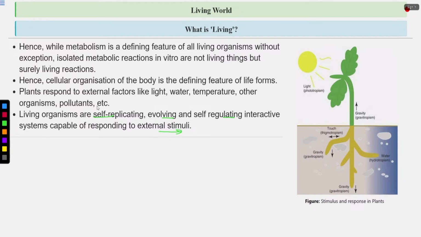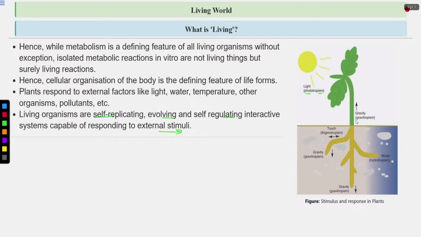So again, one of the features of living organisms is response to external stimuli. These external stimuli can be light or touch or gravity or water. Here we are talking about stimuli and responses in plants. So you can see phototropism. Photo means light, tropism means movement. So movement of the plant or part of the plant in response to light is phototropism. This movement can be positively phototropic or negatively phototropic. Positively phototropic means towards the light. Negatively phototropic means away from the light.